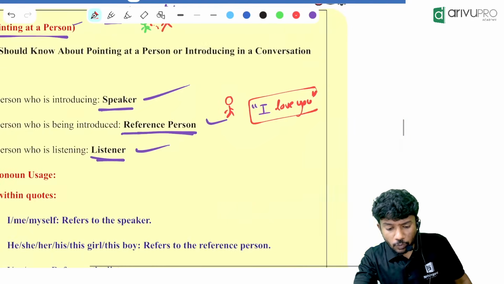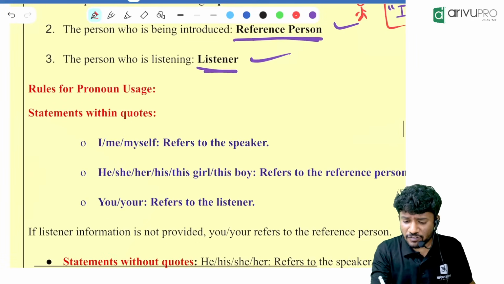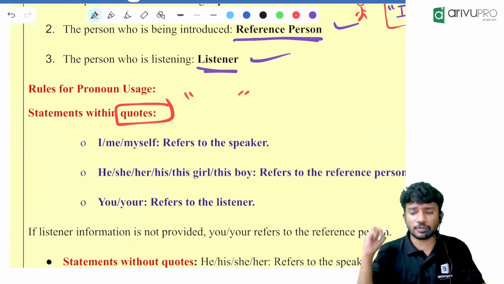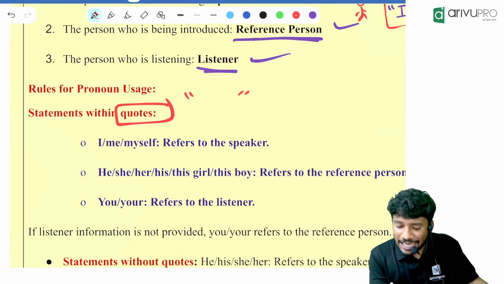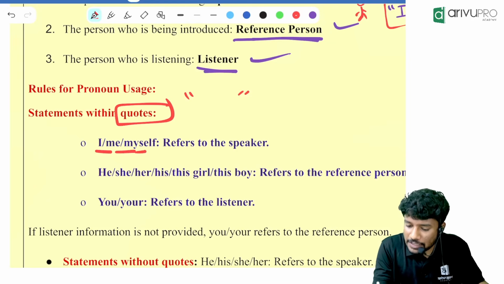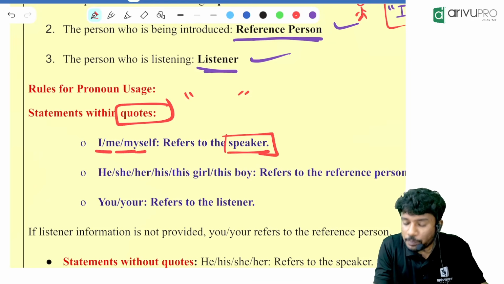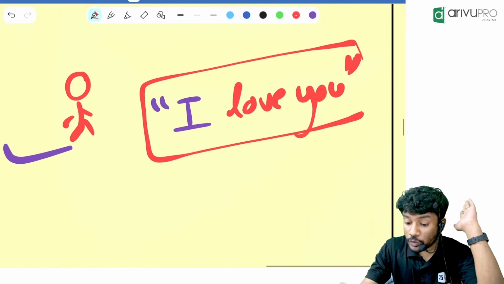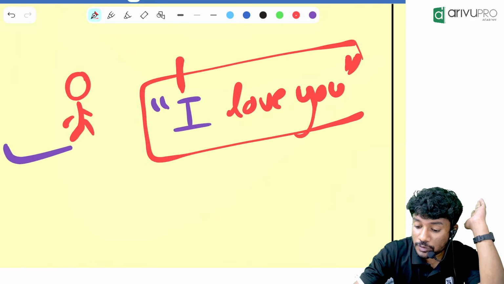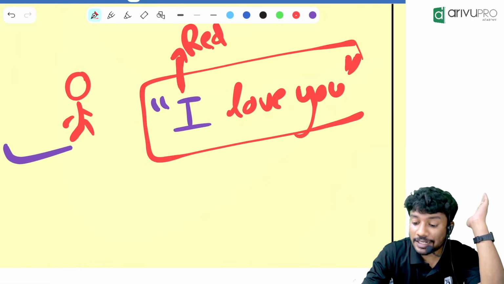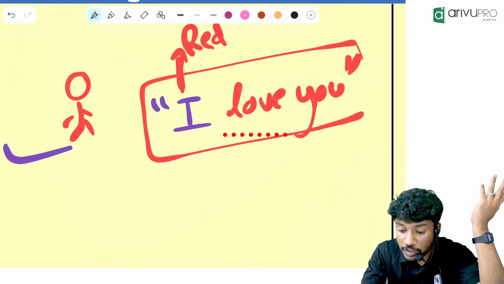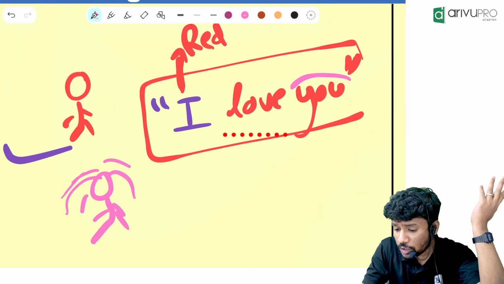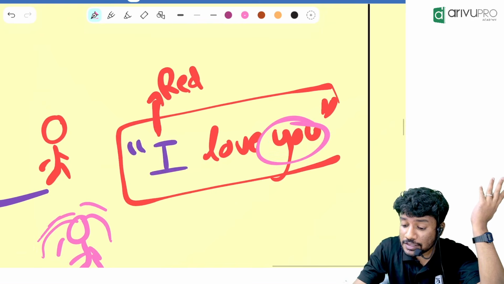Now, whenever there are quotation marks or quotes in the question, I, me, myself refers to the speaker. For example, "I love you." Here, I means what? Our red boy. Red boy is telling to whom? Our pink girl. You is the listener.